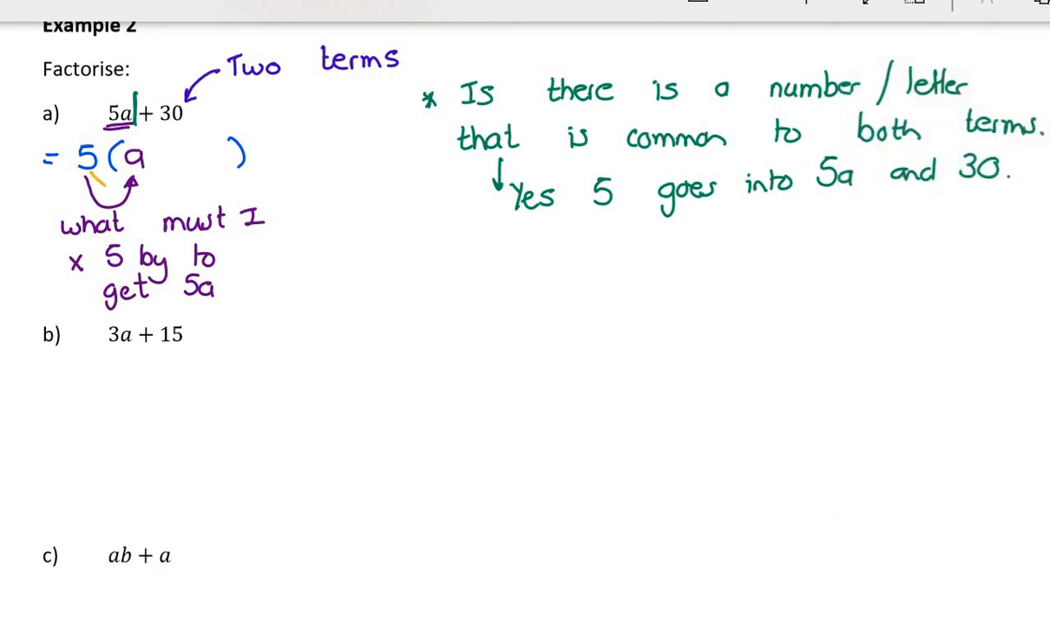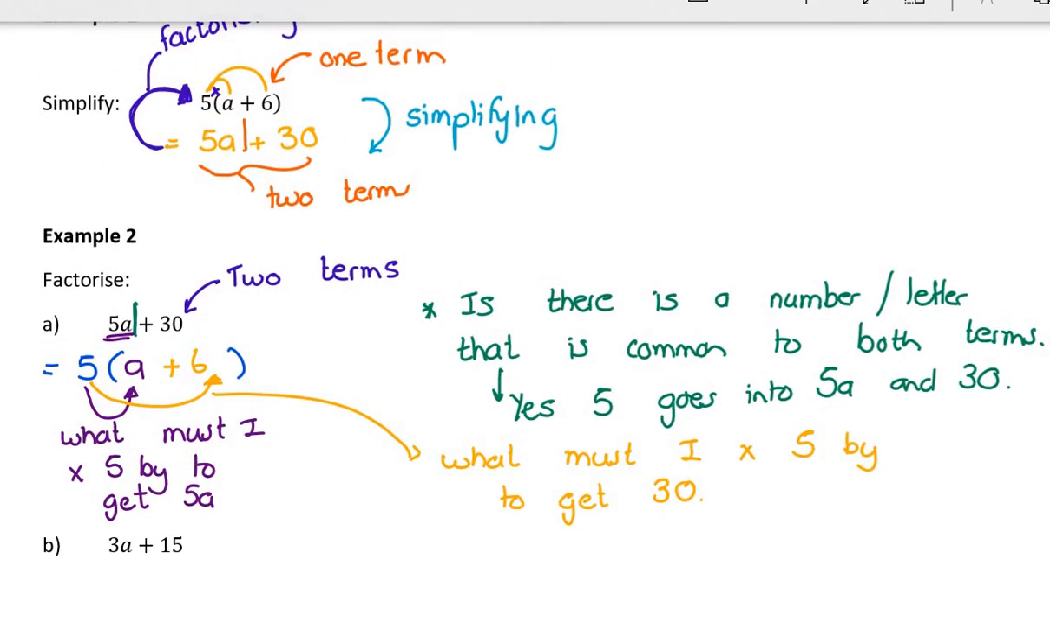Then I say to myself, now there should be another term, so what must I multiply 5 by to get to 30? Because that's the other term that should be produced when I multiply this out. Now 5 times what will give me positive 30? It must be positive 6. And you'll notice that's exactly what the question was. So I deliberately chose that answer to show you how we think about the reverse, which is factorizing.